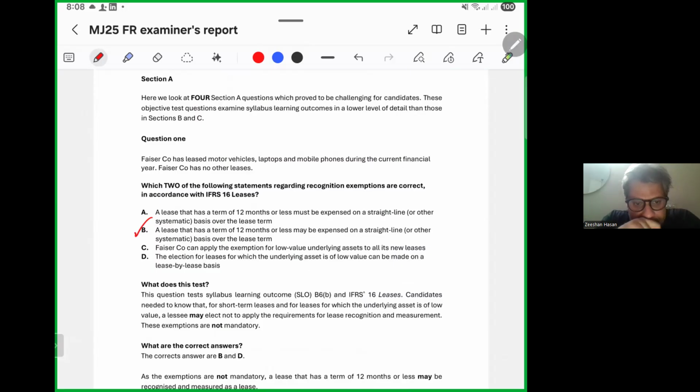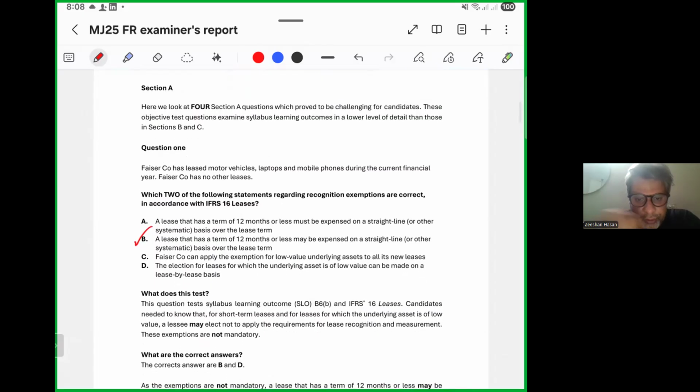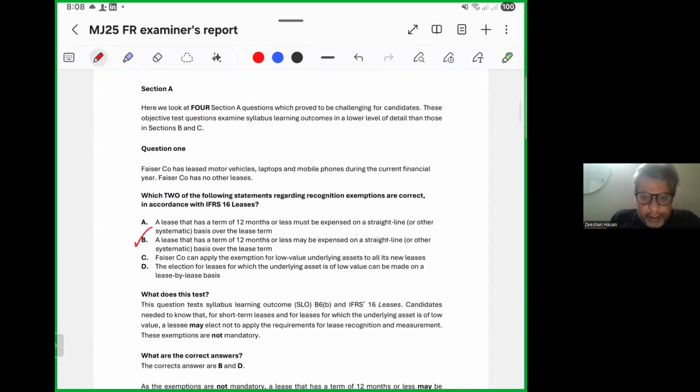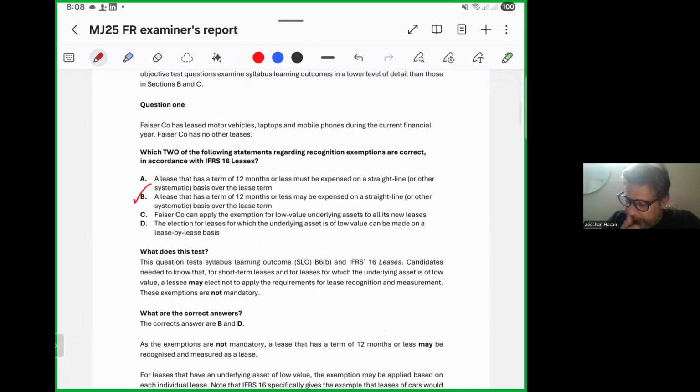Fazier company can apply the exemption for low value underlying assets to all its new leases. No, the election for leases for which the underlying asset is of low value can be made on a lease by lease basis. Yes, this is the right one.